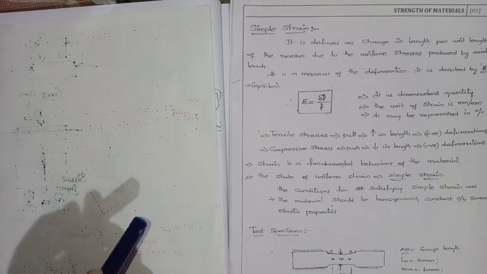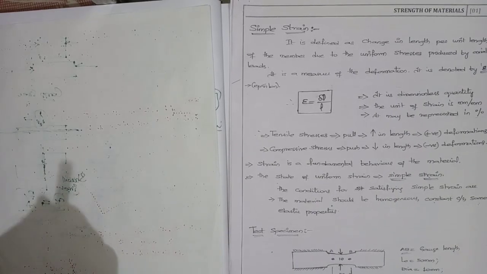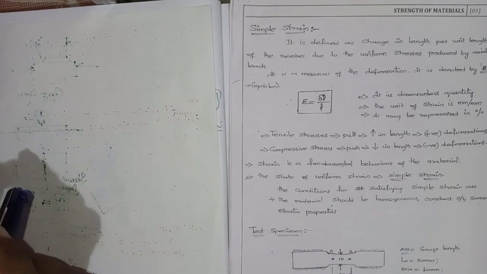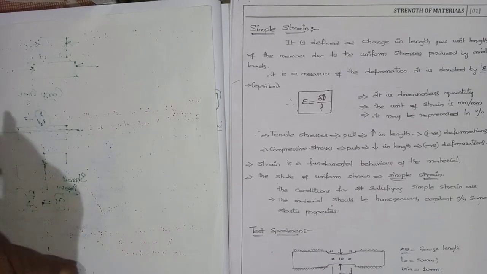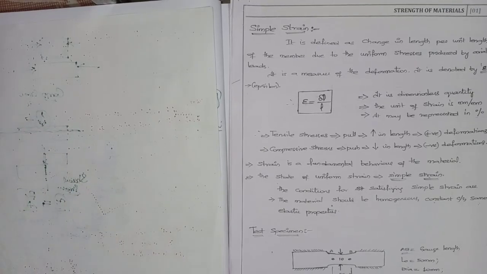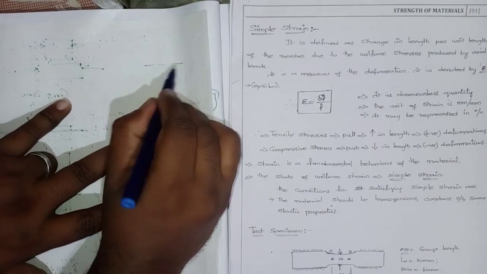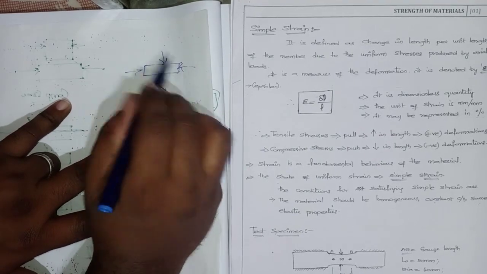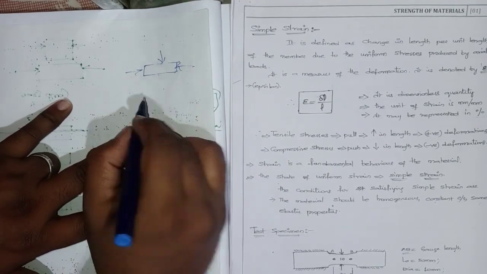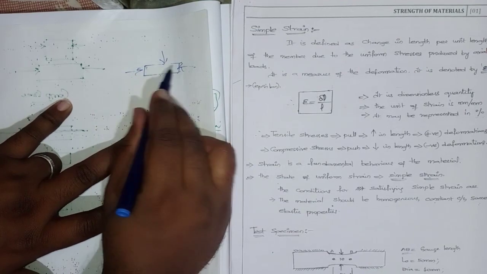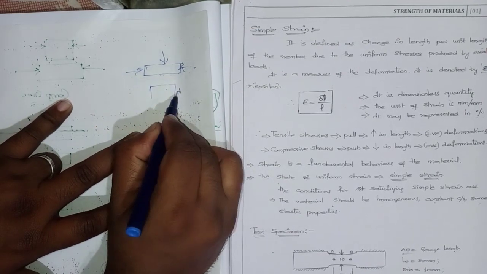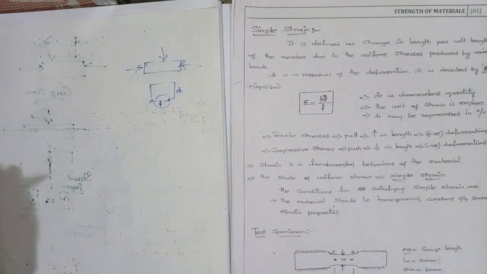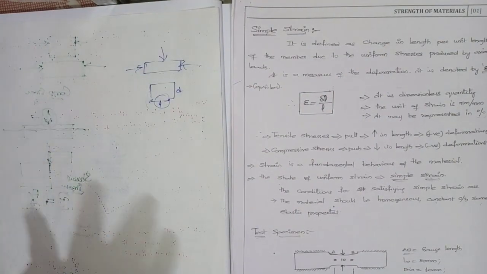Next, coming to the simple strain. When there is a stress in a member, there will definitely be strain. What do you mean by strain? When I apply a load on a beam, there are some changes. Suppose if I apply a load like this, there is going to be an increase in diameter and a decrease in length. That means there are some changes in dimensions happening. That is nothing but a strain.